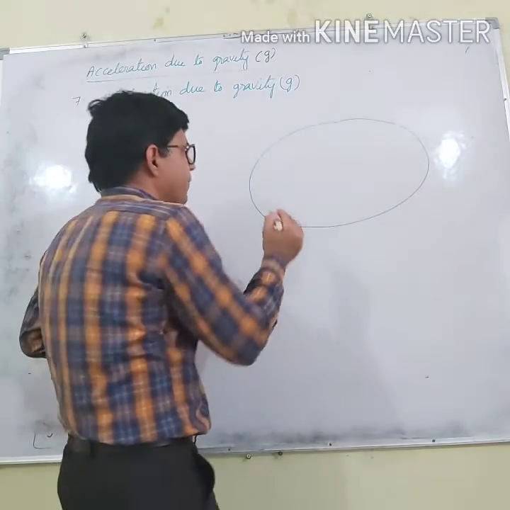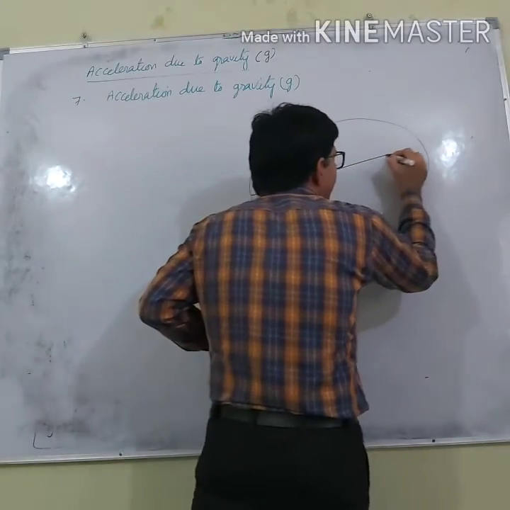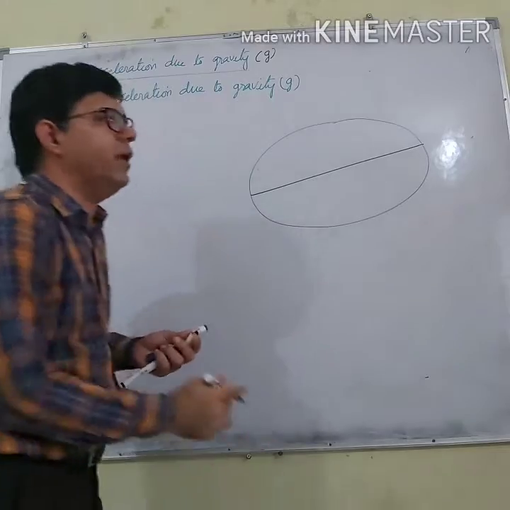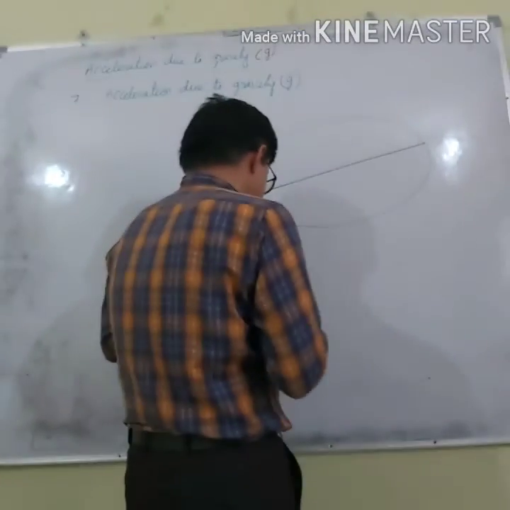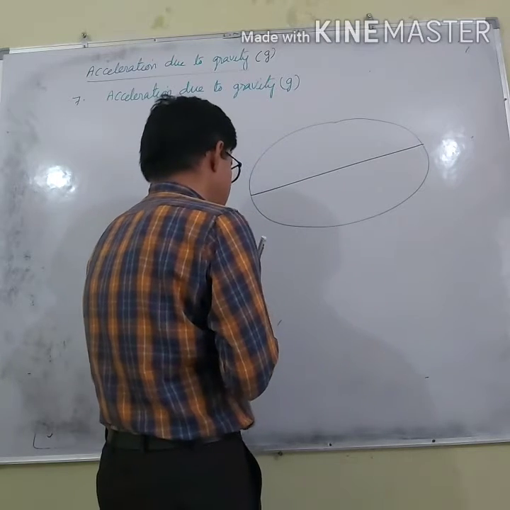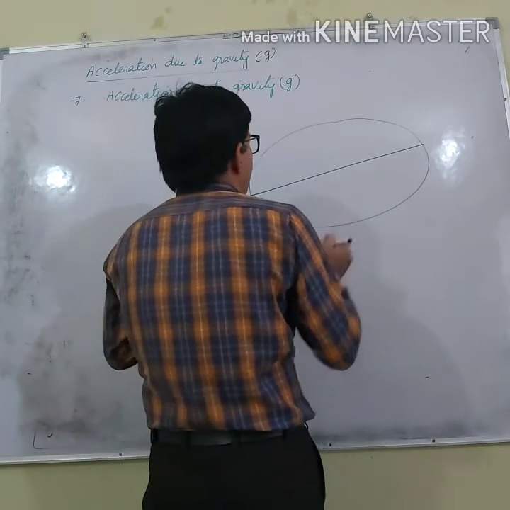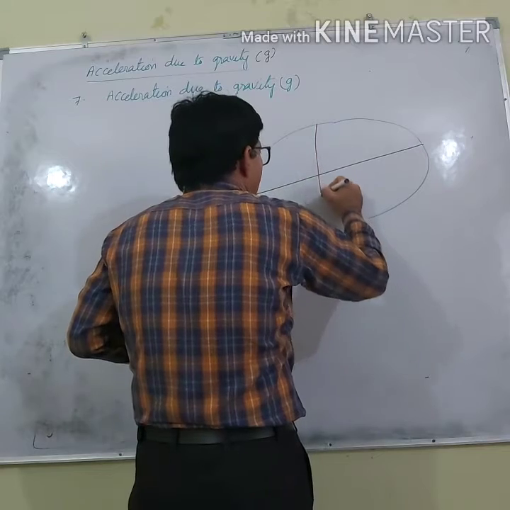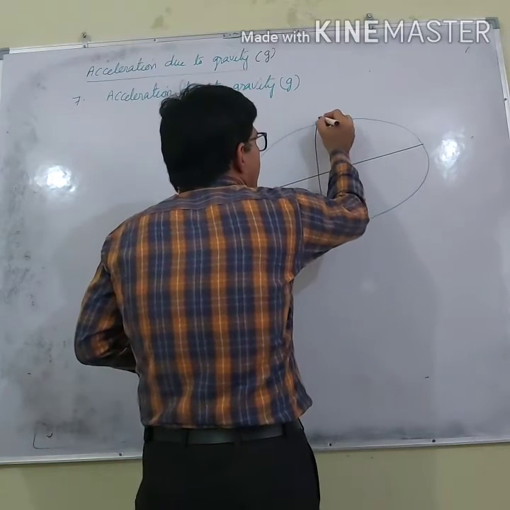Let us say this black line represents the equatorial line, and this is the poles.